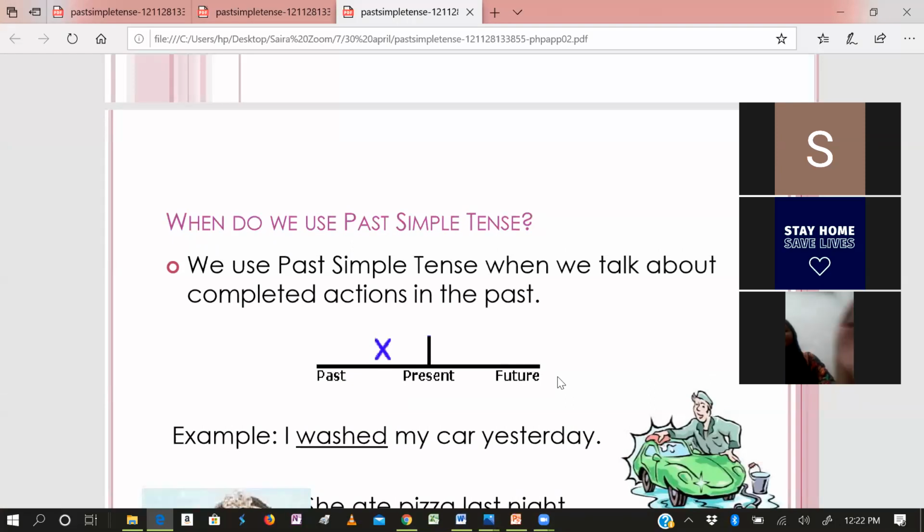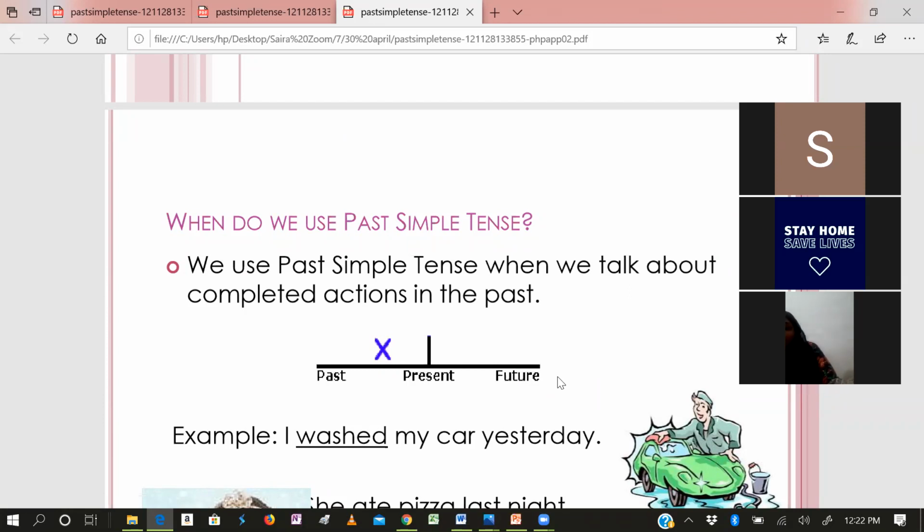Okay. When do we use past simple tense? For example, if you have visited your uncle's house and there was a birthday party going on and you want to explain it, because that action has already happened, you will use the past simple tense. Now see the definition.